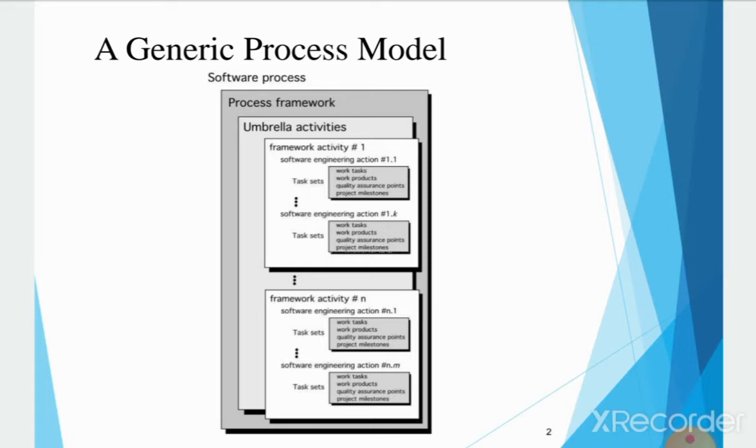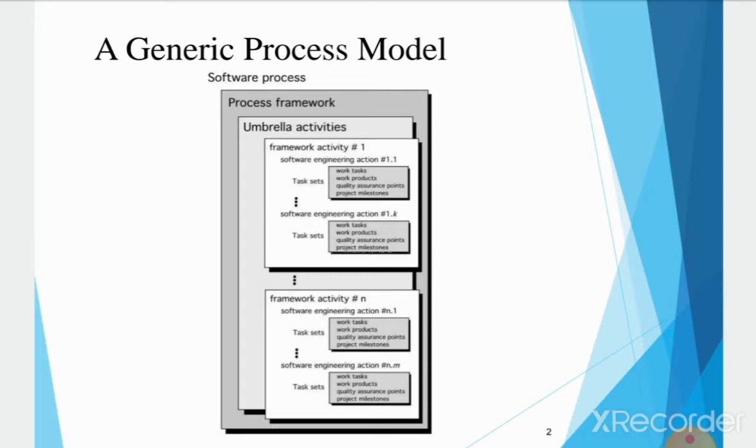For example, design is a software engineering action. Each action is populated with individual work tasks that accomplish some part of the software work implied by the actions. So, what is the process? A process defines who is doing what, when, and how to reach a certain goal.